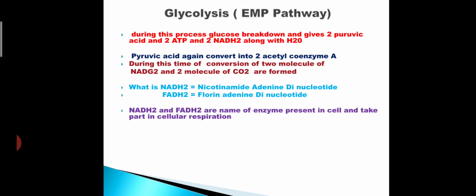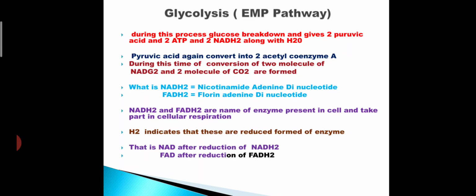These are enzymes present in the cell, and these enzymes take part in cellular respiration. And here H2 is given, FADH2. Then what is the H2? H2 indicates that these are the reduced forms of the enzymes. Means when H2 is removed, that is NADH after reduction of NADH2, and FAD after reduction.